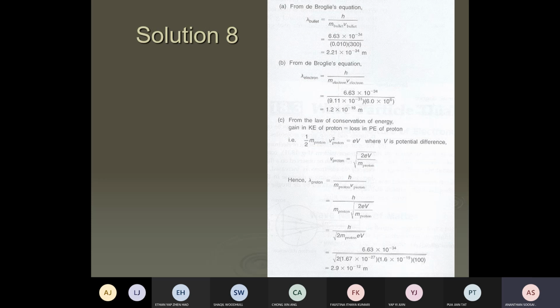So we can skip this. Just find the momentum, h over p, and you get your wavelength. Mass and velocity.